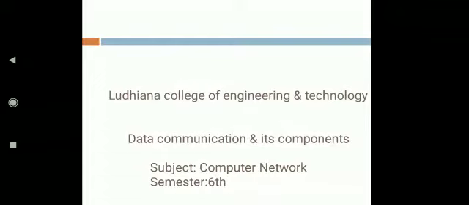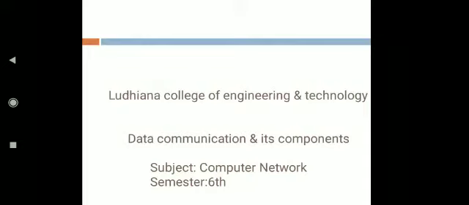So, data is defined as information which is stored in digital form. Data communication is the process of transferring digital information between two points.